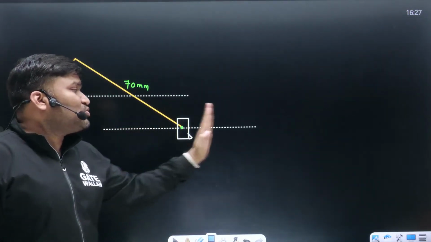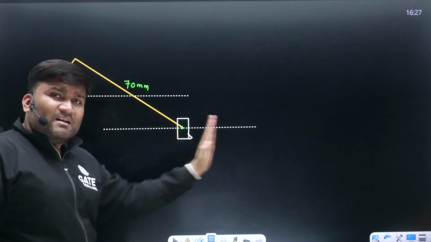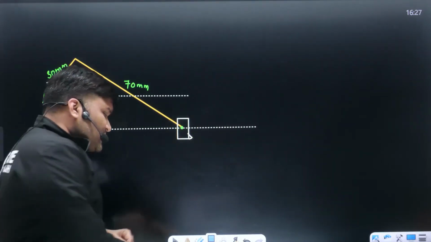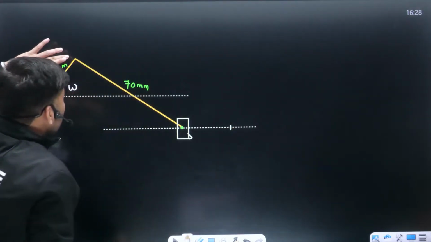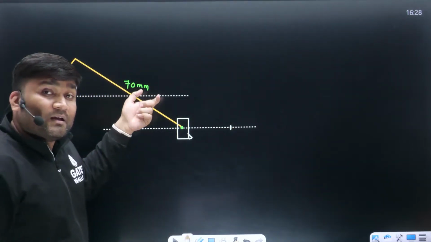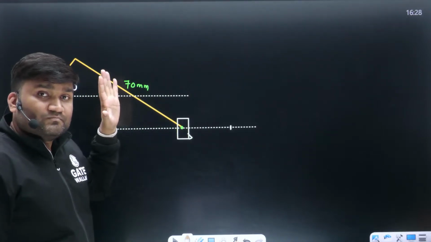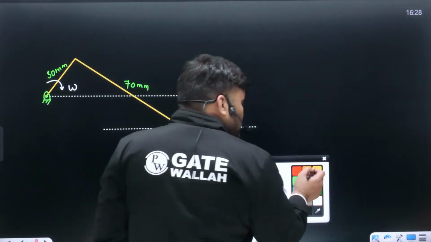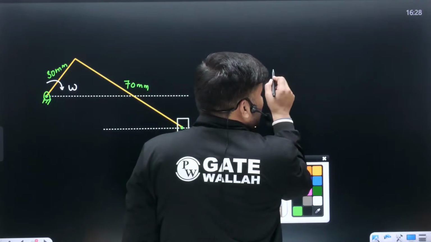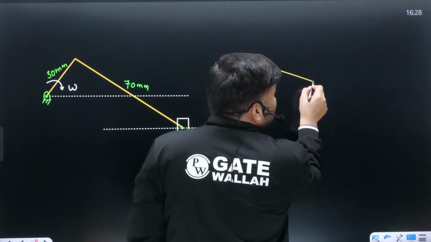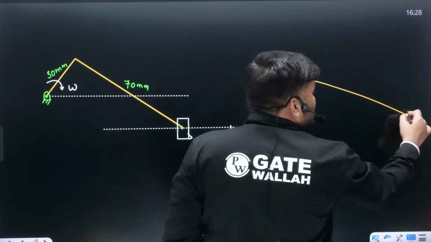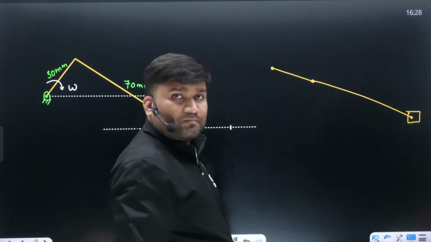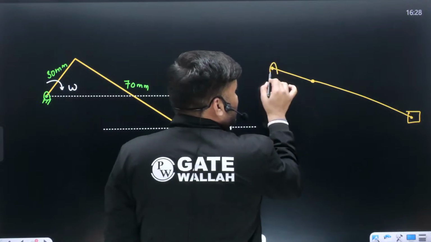This slider is going to have reciprocating motion in this line. And one extreme position of the slider will be somewhere here when the crank and connecting rod are going to be in line, 180 degrees in line. What I am trying to say is, when this is your crank and then this is your connecting rod, this is going to be one extreme position of the slider. Getting my point? First thing.